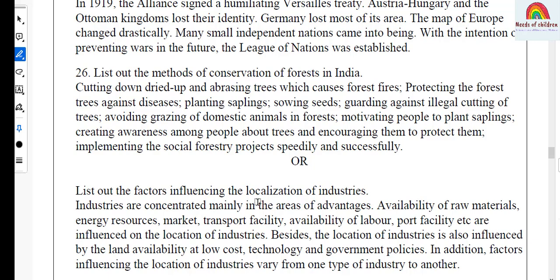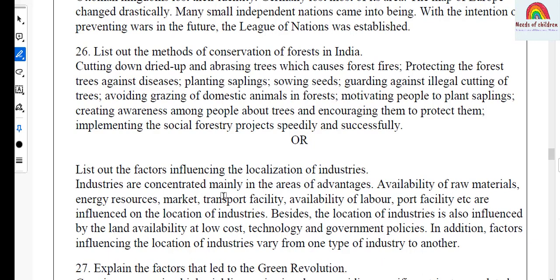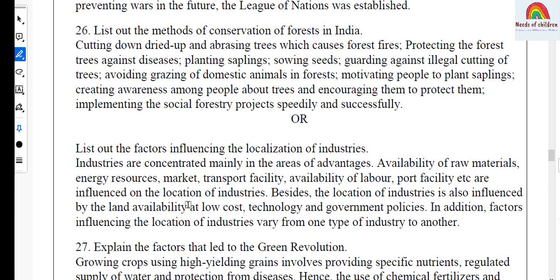And this is the question from Geography, India Major Industries. And the answer, industries are concentrated mainly in the areas of advantages. Availability of raw materials, energy resources, market, transport facility, availability of labor, port facility, etc. are influenced on the location of industries.